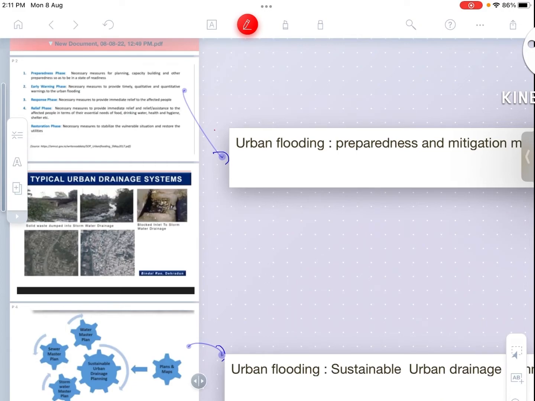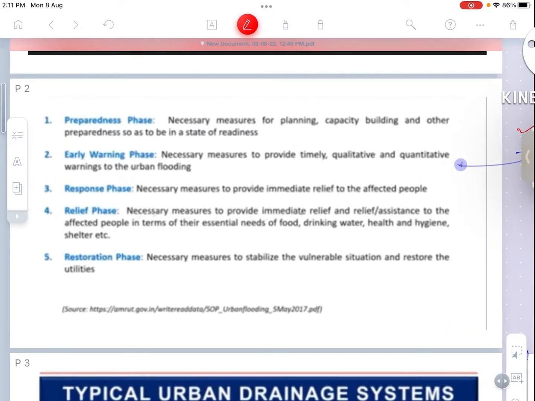So this is urban flooding preparedness and mitigation measures. This says it has 5 components: preparedness phase, early warning phase, response phase, relief phase, and restoration phase. In preparedness phase, the necessary measures of planning, capacity building, and other preparedness so as to be in a state of readiness. This is the first phase.